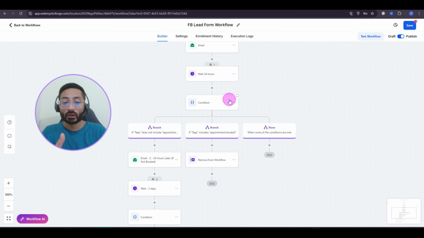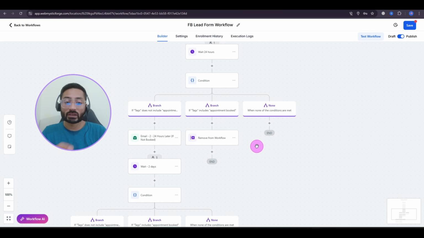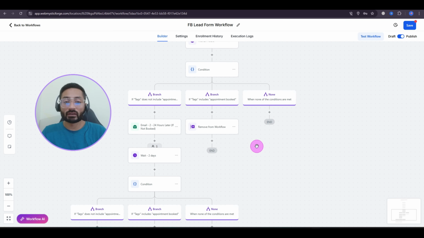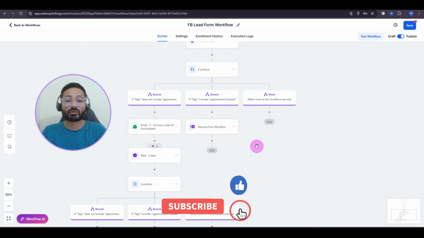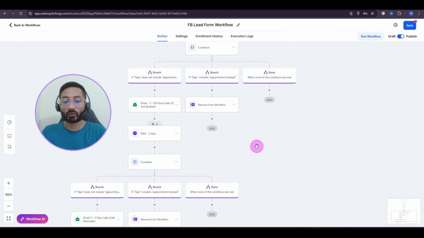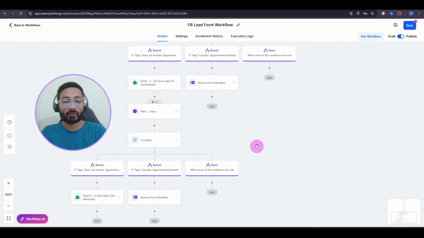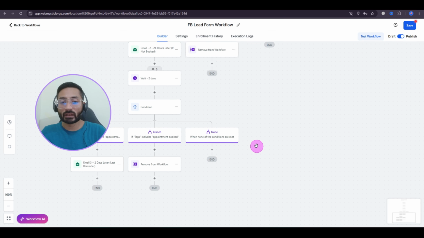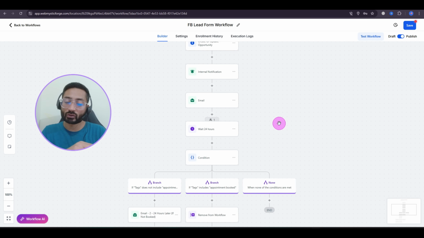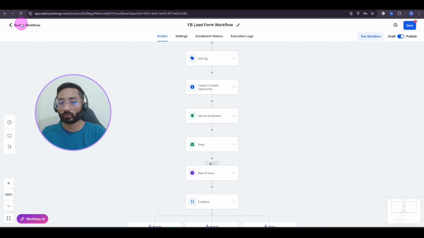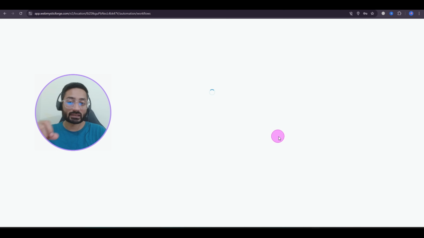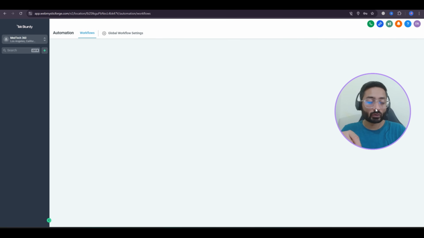So we should consider these types of workflows which have a condition to look if the condition is true, the workflow should stop instead of continuing to send emails to the same user who has accomplished the goal we're looking for. So this workflow focuses on that. It will check the if and else condition and keep sending the email, and if the condition is true, it will stop the email and remove the user from the workflow.